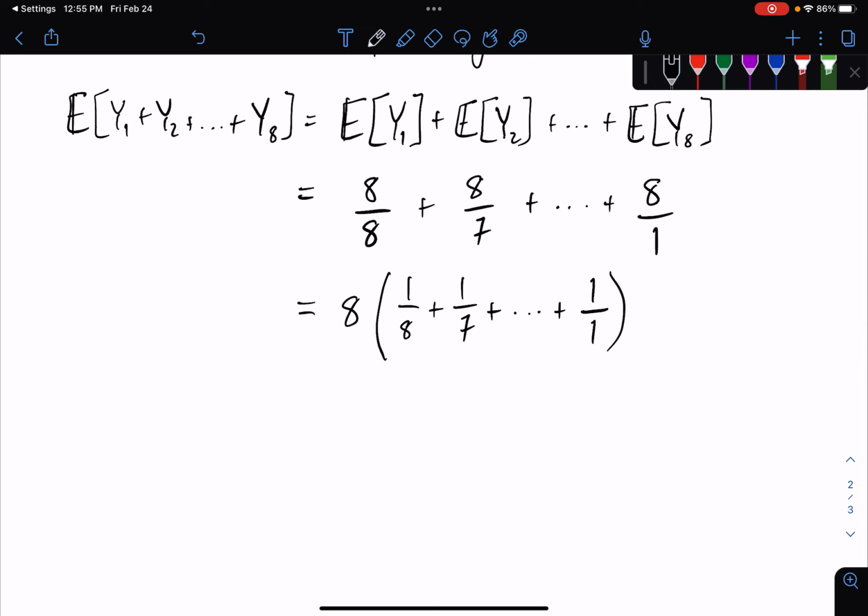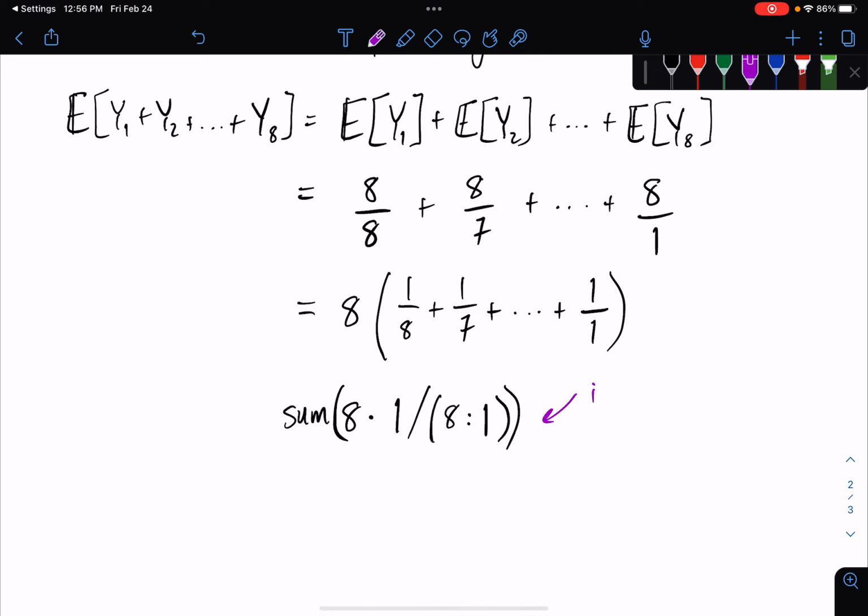In R, I would probably do something like 8 times 1 divided by 8 colon 1, and then I would sum this up. So this is in R. Okay, and if I do that, I'm doing that right this minute.